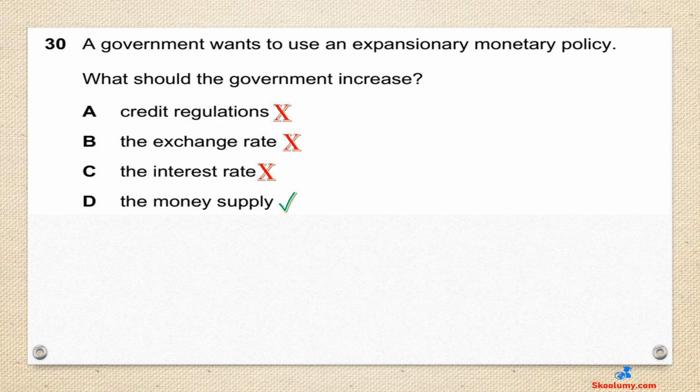A is wrong, because increasing credit regulations reduces bank lending, borrowing, consumption, and aggregate demand. B is wrong. Increasing the exchange rate reduces exports as they are more expensive and increases imports which are cheaper. Reduced exports and increased imports will reduce aggregate demand. C is wrong. Increasing the interest rate makes borrowing costly, decreasing consumption, investment, and aggregate demand.